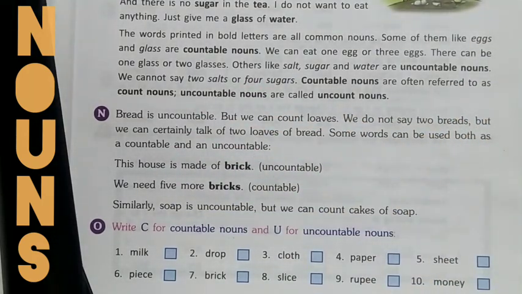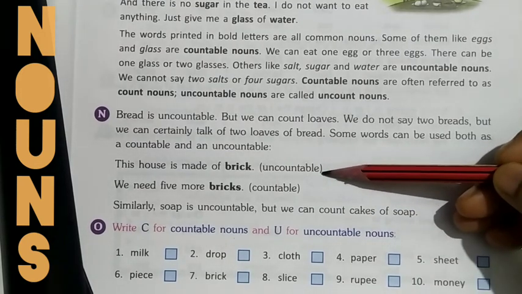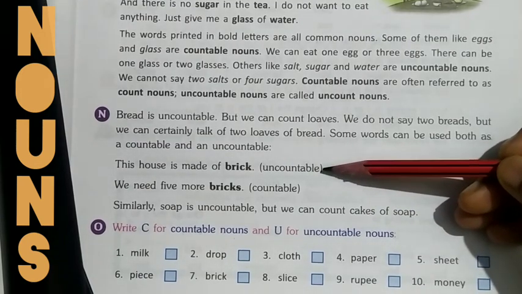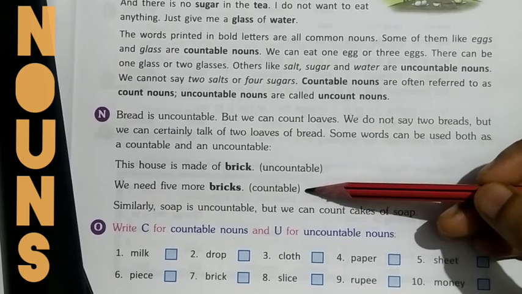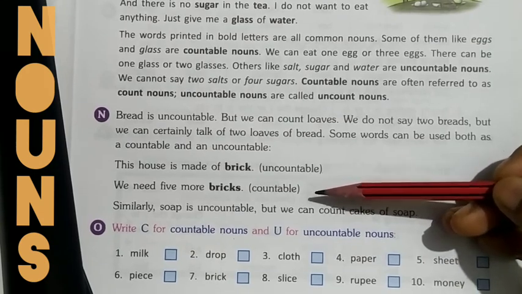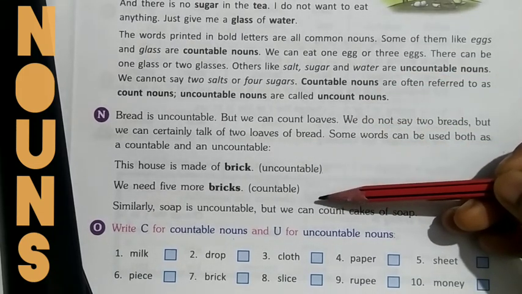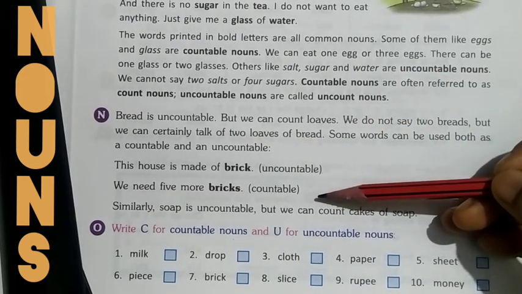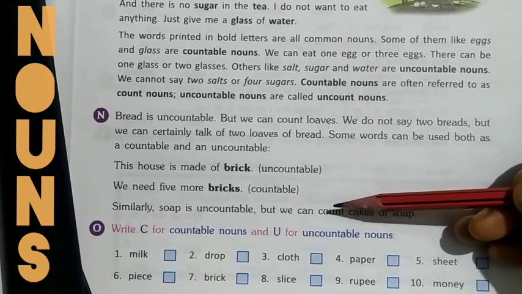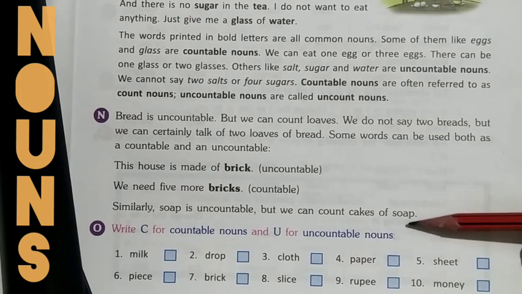There are some words which can be used both as countable and uncountable. For example, this house is made of brick. Here it is uncountable because there are so many bricks. We need five more bricks. Now here it's countable because you can count it. In the same way you can use the word hair on your head. You cannot count it, but if one hair has fallen or two hairs have fallen down, you can count them, right? Similarly, soap is uncountable, but we can count cakes of soap.